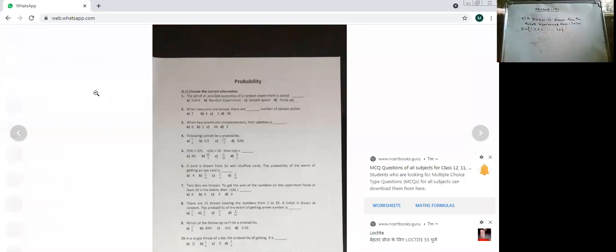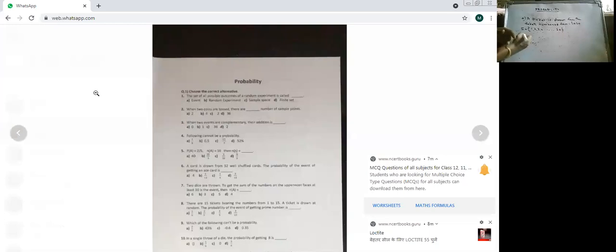And here also, as I said, you should know the basic concepts of math: even numbers, odd numbers, prime numbers, perfect squares. Then they may also ask you multiples, like multiples of 3, in a table: 3, 6, 9, till 20, whatever you get, they are the multiples of 3. Or they may ask you multiples of 4, and so on.